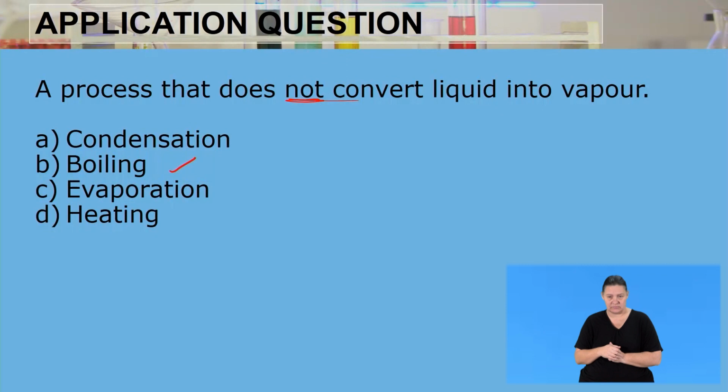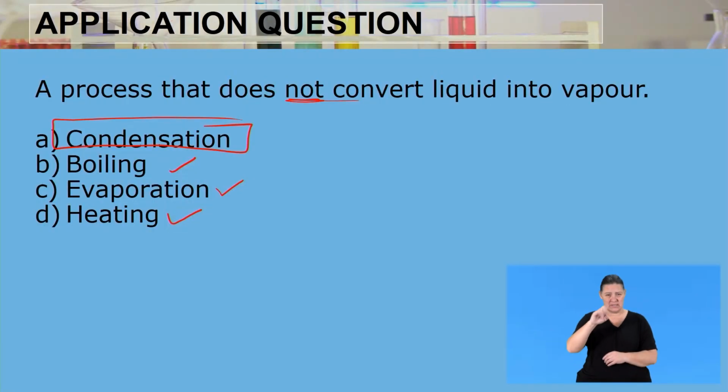So that is true. Evaporation, we know that when a liquid turns into a gas or into a vapor, that's also a liquid being turned into a vapor. So that's also true. We also know that when we are heating, or adding energy into the substance, after a certain amount of time we are going to change that liquid into a water vapor. So we're going to do a phase change, where the liquid is going to turn into a gas or a water vapor. But the only one that is not true is condensation, because condensation is changing a gas into a liquid. It's basically the opposite of what is being asked here.